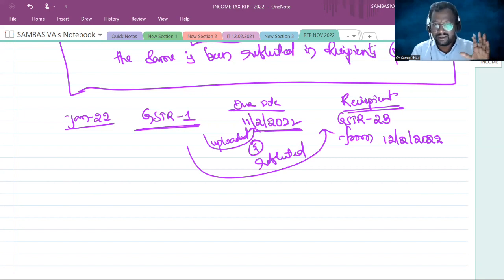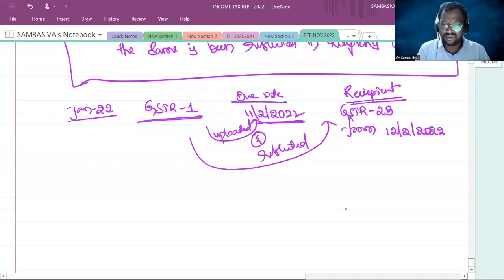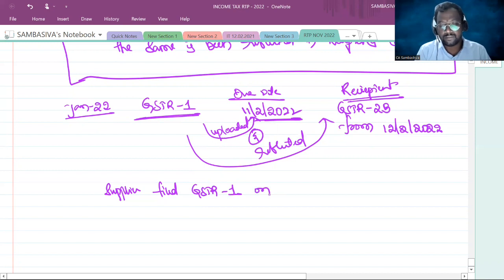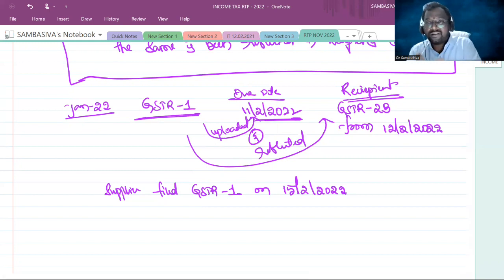Suppose the supplier filed GSTR-1 on 15th of February 2022. That means here the supplier filed the GSTR-1 after the due date.